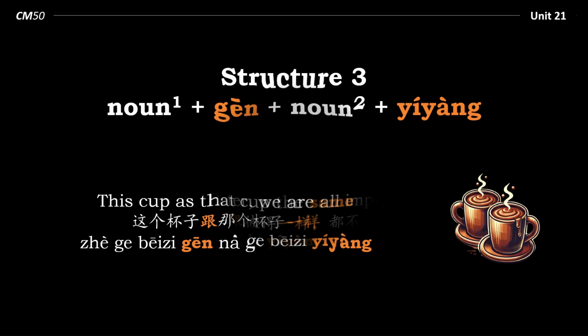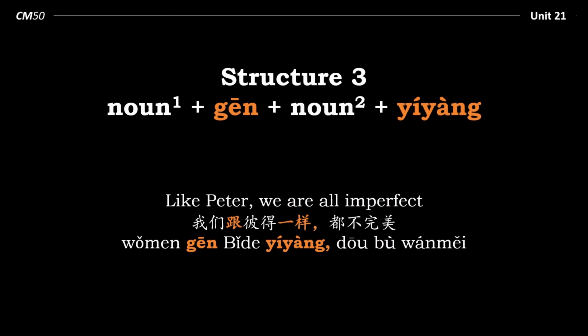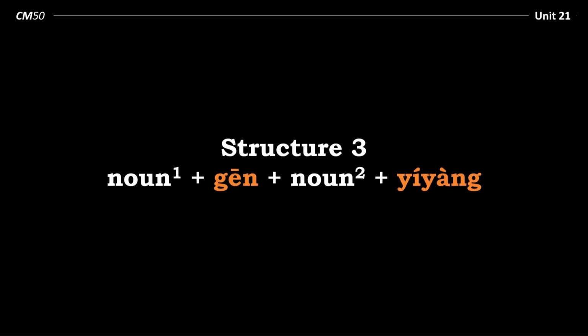Here's another example. Like Peter, we are all imperfect. 我们跟彼得一样都不完美. So this still follows the structure. Noun 1, 我们, 跟 noun 2, 彼得, 一样. And then we've made a comment on that, all imperfect, 都不完美. So we as Peter the same, all imperfect. 都不完美. So that's structure 3.